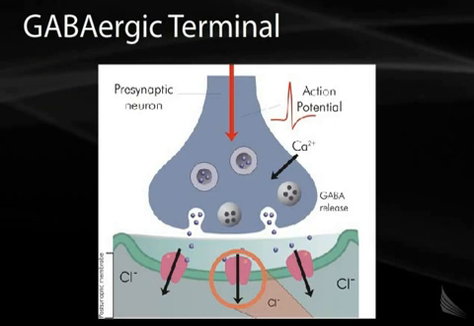This is a GABAergic terminal, meaning this is a neuron on top that is releasing GABA onto another neuron that contains the GABA receptor. These are the GABA A receptors because they're just depicted here as chloride channels. This neuron is having an action potential currently that's allowing GABA to be released, whereas this neuron, the postsynaptic neuron, would be inhibited because of the chloride entering the cell and causing hyperpolarization.